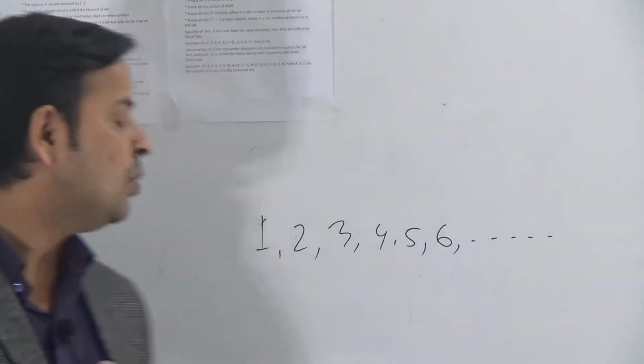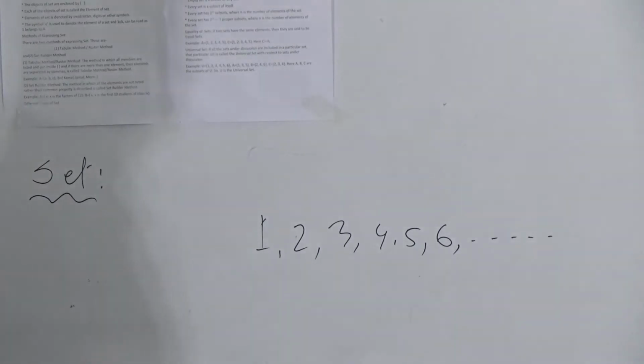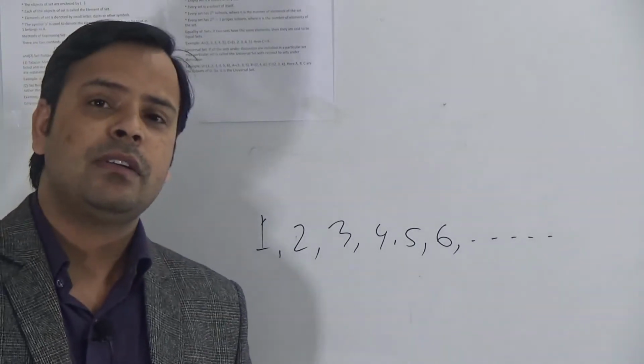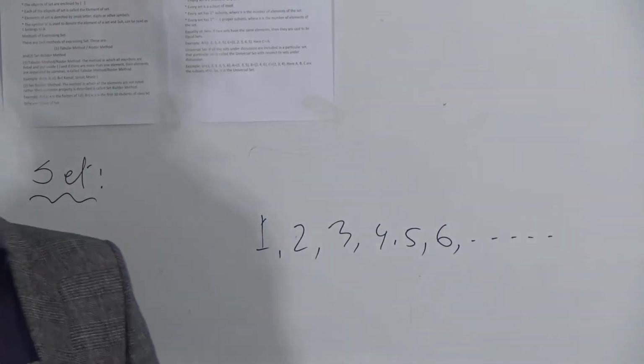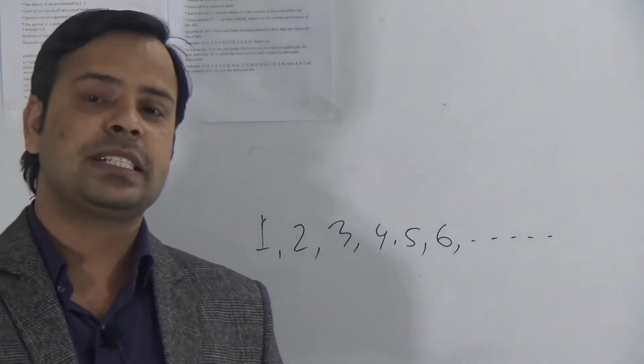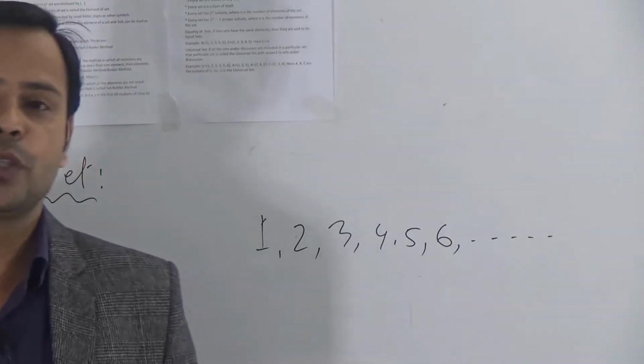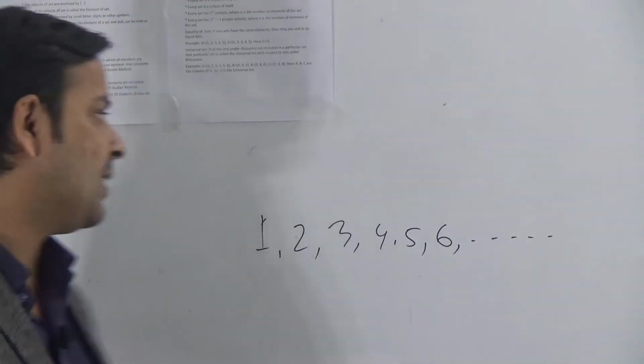Okay, dear students, you have to know some important things. Sets are generally denoted by capital letters of the English alphabet. Suppose A, B, C, D, these capital letters.